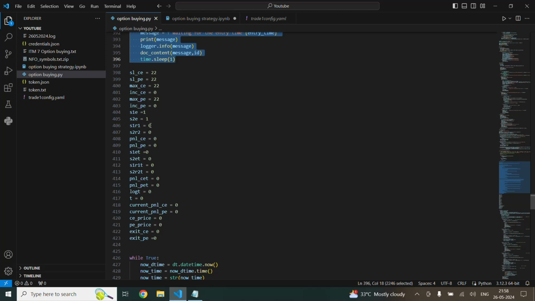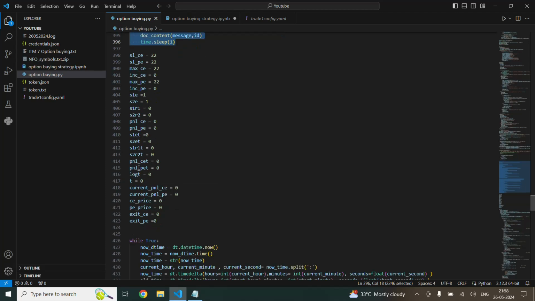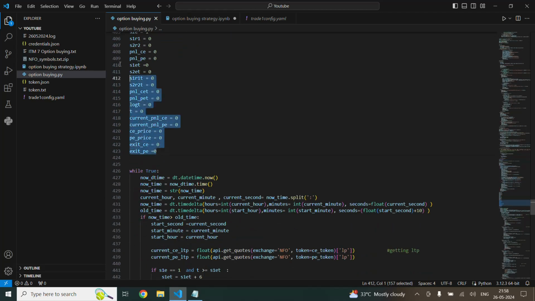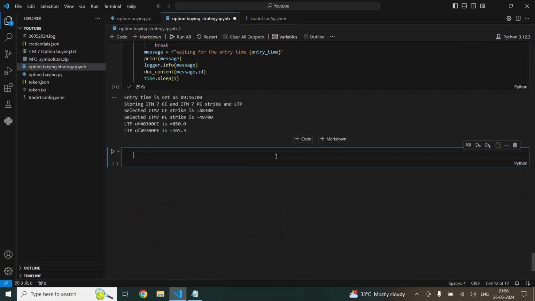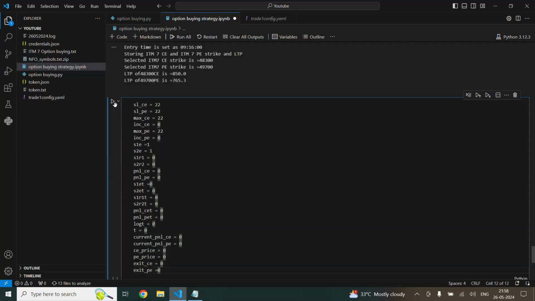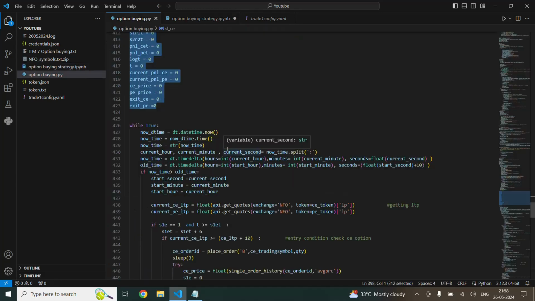This one is the exit condition for the call option and put option. This will be the profit that we are getting from the call option and put option. These are to check the conditions every 1 minute. So I have created these initial variables. I'm going to copy all of this. Yes, it has been placed.